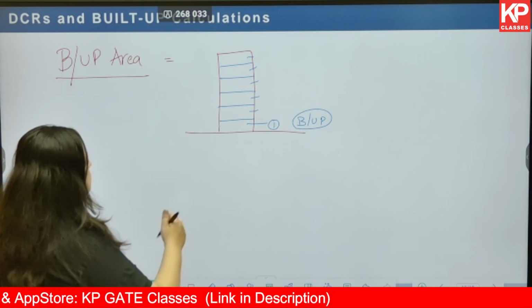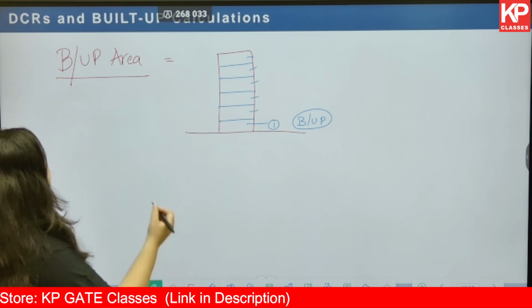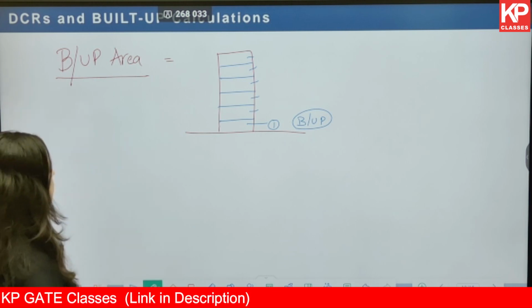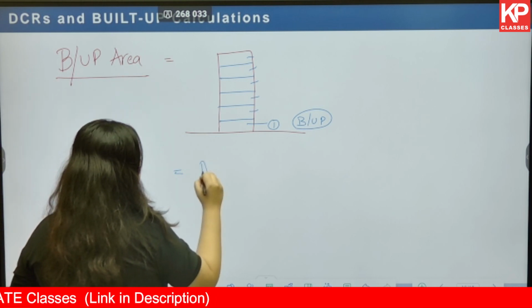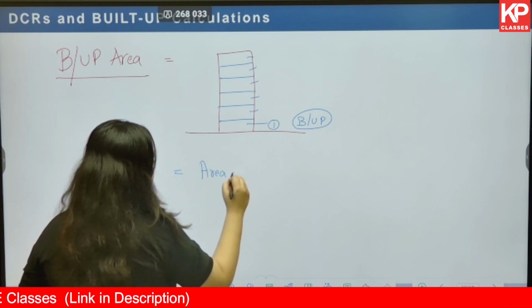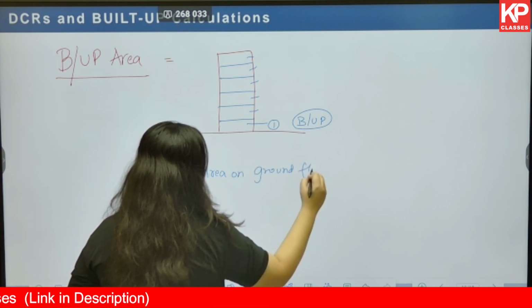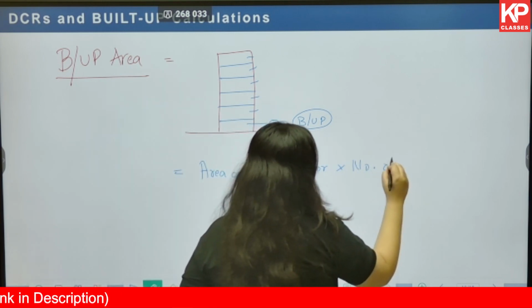That is one assumption that we usually take. Now, this directly gives us one formula with respect to built up area, which is: area on ground floor multiplied by number of floors.